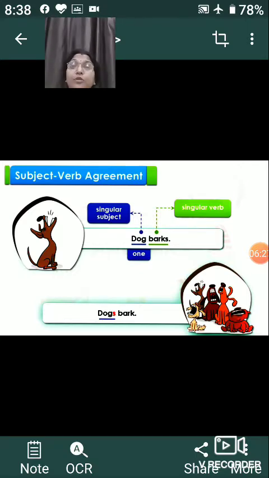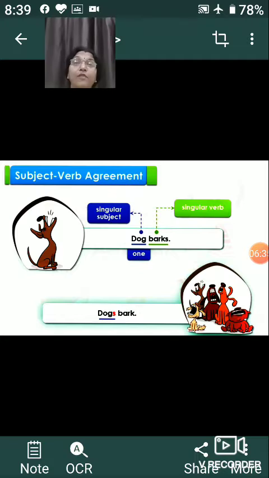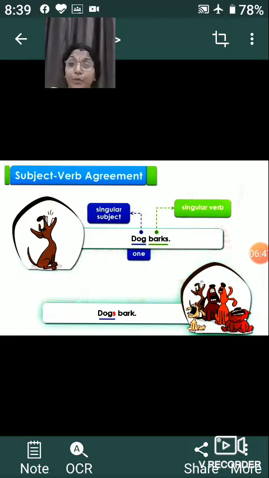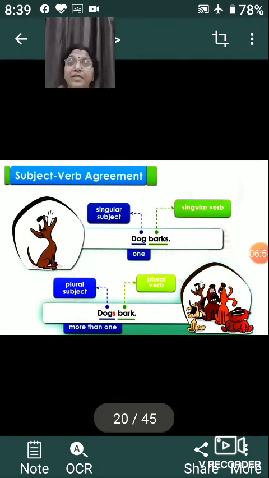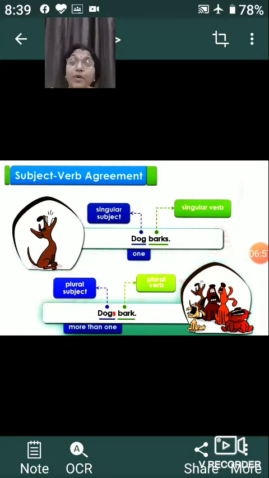But when we talk about a group of dogs, so when we have dogs, the verb which we are going to use will also be in the plural form. So we will not write barks, we will write bark. Dog barks, because dog is singular, so barks is singular. When we talk about dogs, plural, then bark will be plural. Okay, this is how you have to understand. This is the first rule, talking about the singularity and plurality of the subject and verb agreement. Subject is singular, verb should be singular. Subject is plural, verb should be plural.